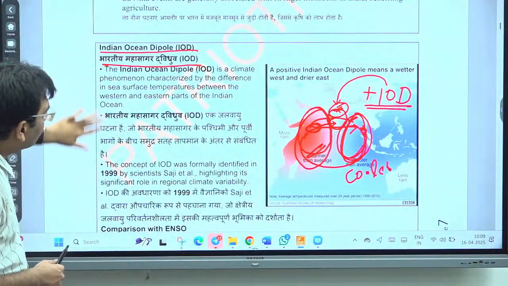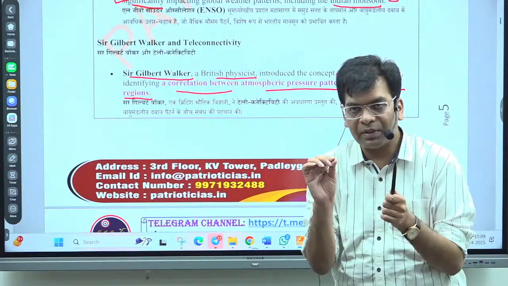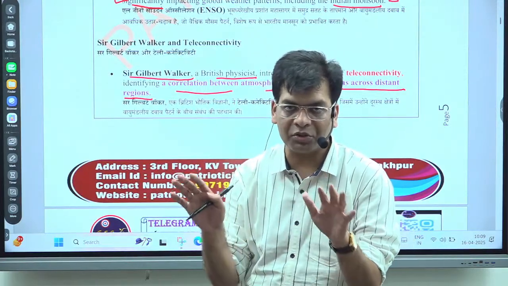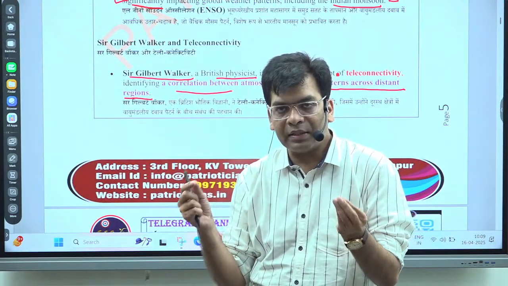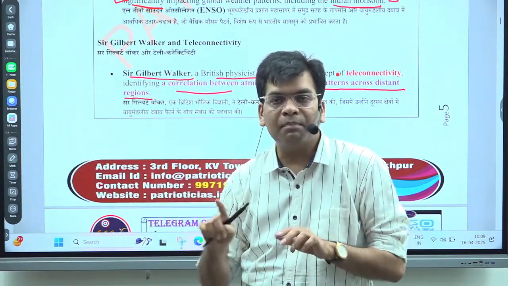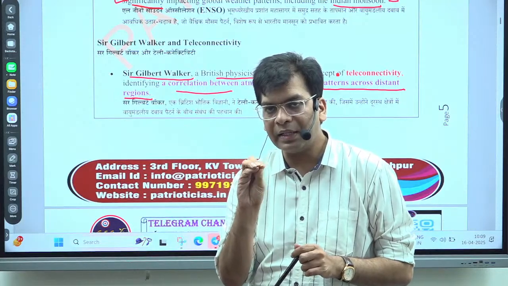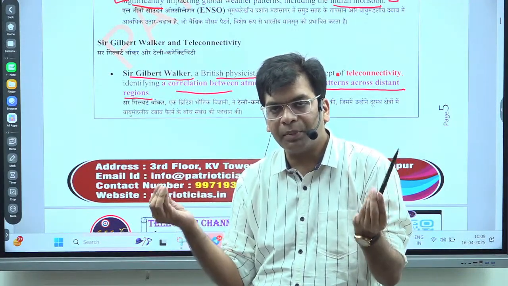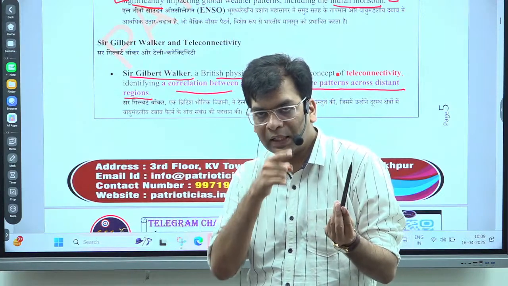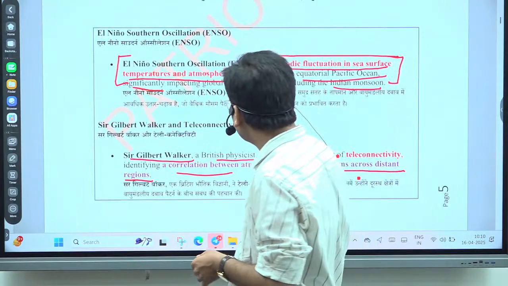Before ENSO, you should know that this concept was provided by a scientist researching the relationship between the regional pattern of climate and the oceanic pattern of temperature and pressure conditions. He found that if there is a particular pattern in the ocean, there is a correlation with the adjacent land mass, particularly the continents, Australia and the Indian subcontinent. He found that at the equator, particularly in the Pacific Ocean, there is a correlation between both poles in sea surface temperature and atmospheric pressure, and a circulation pattern of the air known as the Walker circulation.